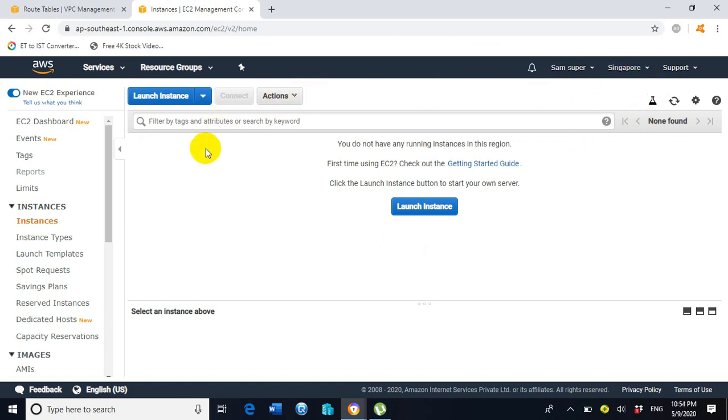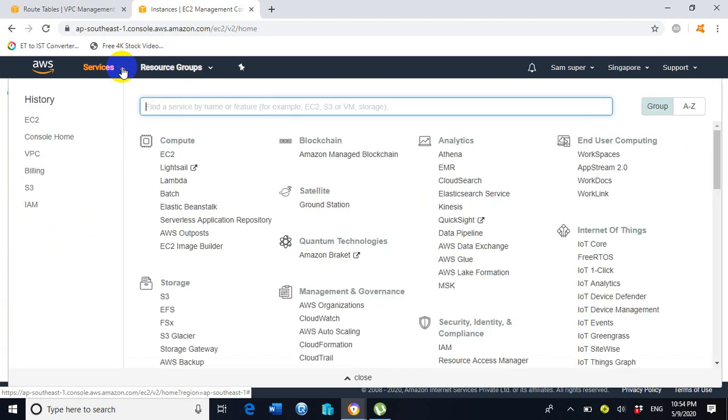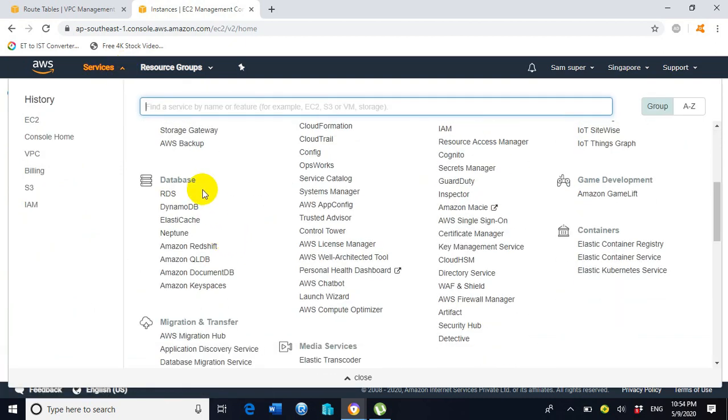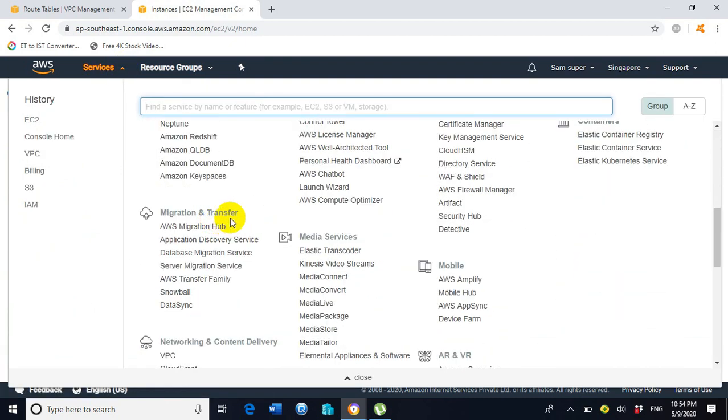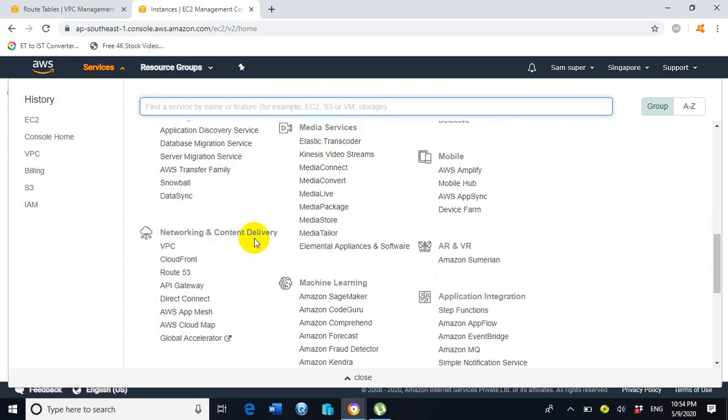Here we will perform the same or similar steps as whatever we performed just now in the Mumbai region. Click on launch instance. I think before creating the instance we need to create the VPC. So click on services on the top, scroll down a bit, and under networking and content delivery select the option VPC.